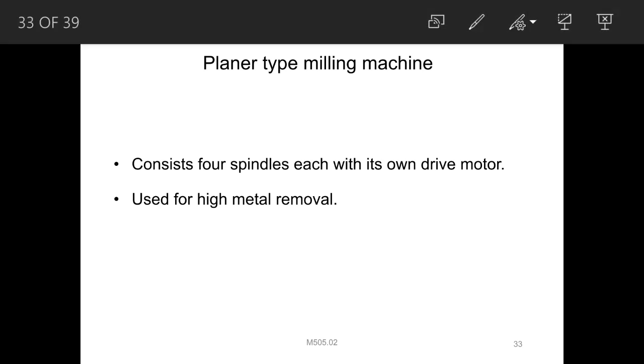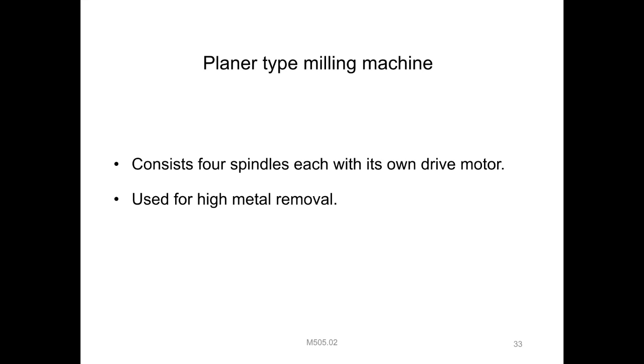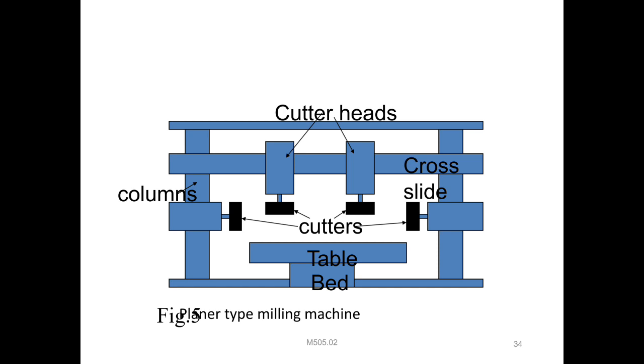Then you can observe the figure: at the bottom the table is placed in a single place. The columns carry the cutter heads, and each cutter head carries a cutter. It can be operated horizontally and again vertically. These are the main methods used for that, right?